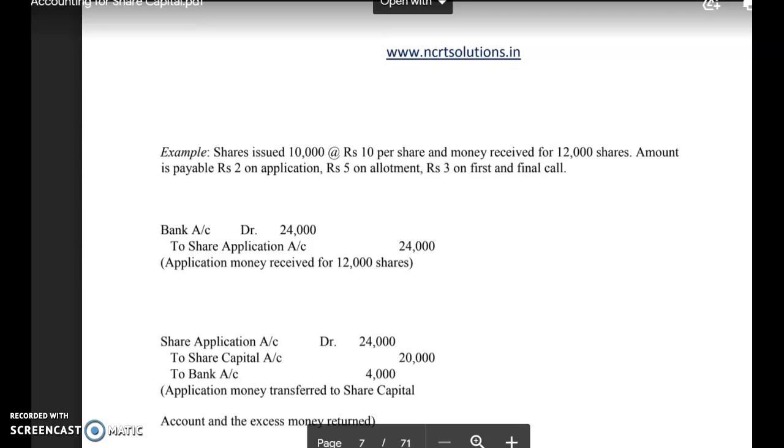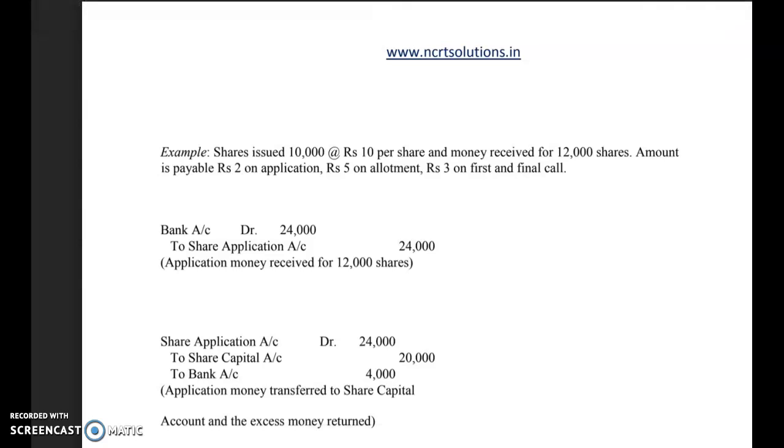So the company has received rupees 4,000 as surplus application money, and it will be refunded by the company. The first entry will be as usual, bank account debit to share application account, with rupees 24,000, because the general public has subscribed for 12,000 shares. So 12,000 at the rate of rupees 2, 24,000, will be received by the company in the bank at the time of application.